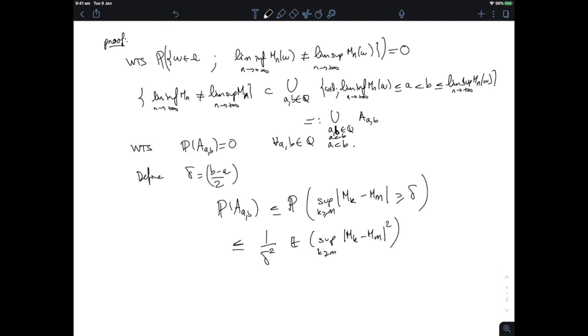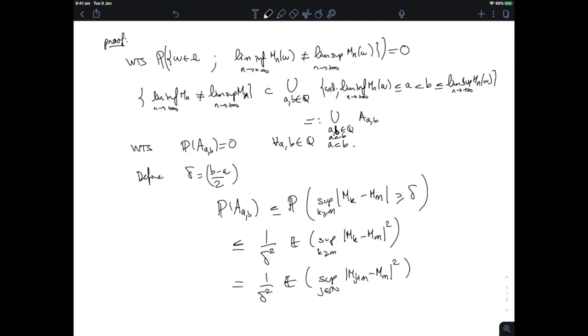Now this starts looking like something to which Doob's L2 inequality could be applied. All I need is really to have a martingale in here. So I'm going to rewrite that as 1 upon delta squared times an expectation of the supremum, let's say for j in n, of M_{j+m} minus M_m.